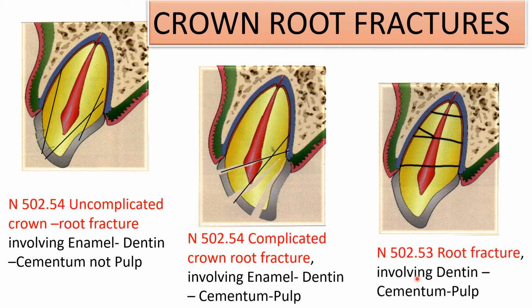Then there is root fracture given by the code N502.53. This fracture involves the dentine, pulp and the cementum. Now in this case, the coronal fragment may be lost or it may be mobile. Also in this case, you can see bleeding from the gingival sulcus is present in most cases. The tooth is tender to percussion.